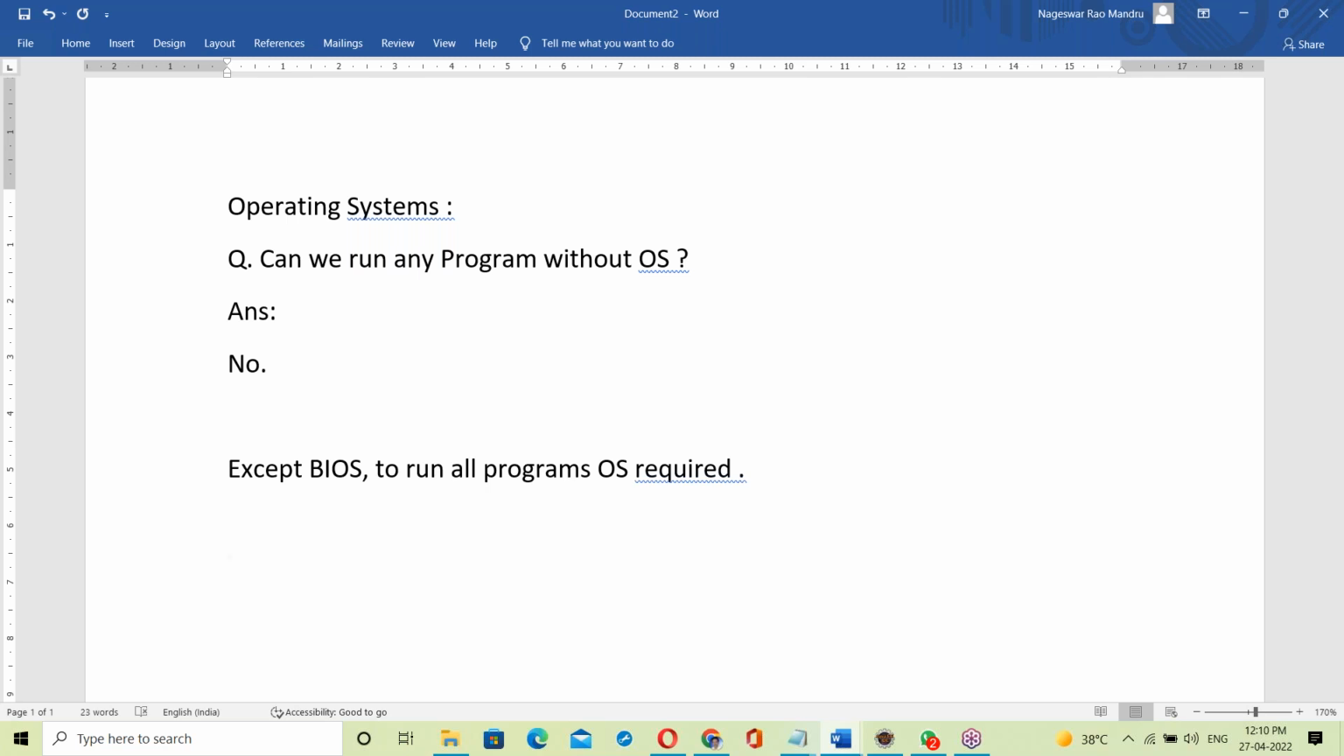Except BIOS, to run all programs it is required. Anyone have the BIOS idea? If you ask this question to Java guys with 10 years of experience, there is no answer. They will not answer what BIOS means. Even in testing, with 10 years of experience, no answer. This kind of basics you must have knowledge of here.